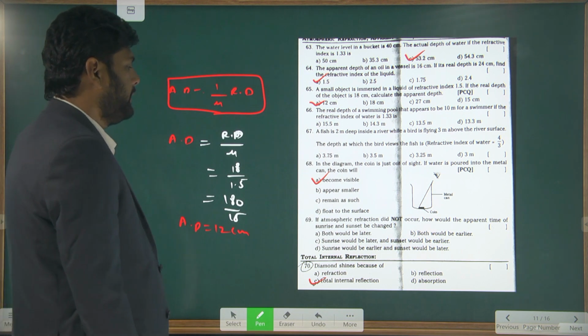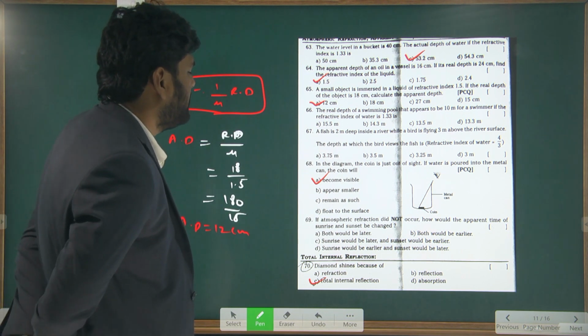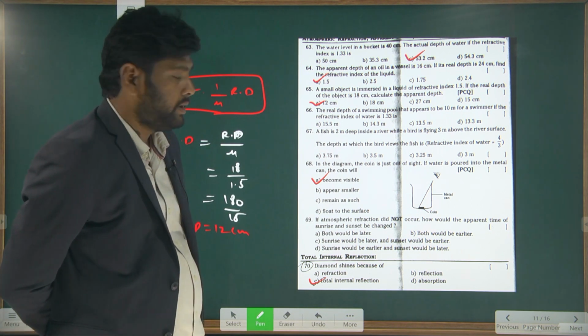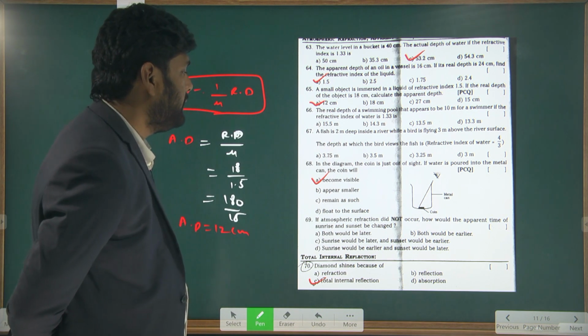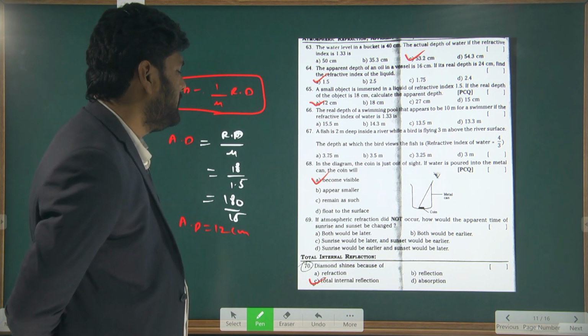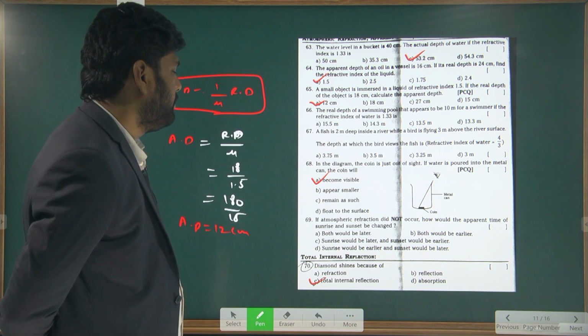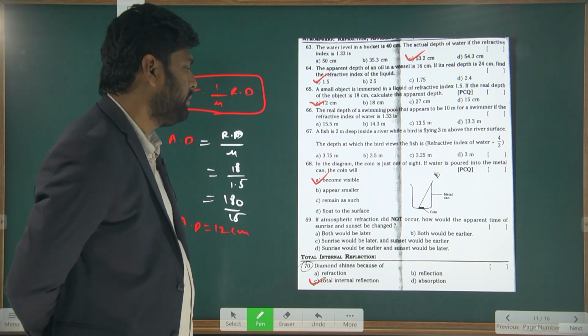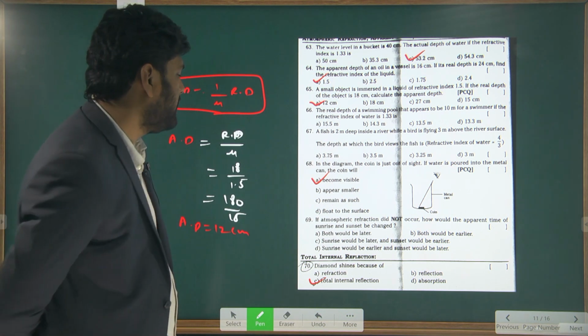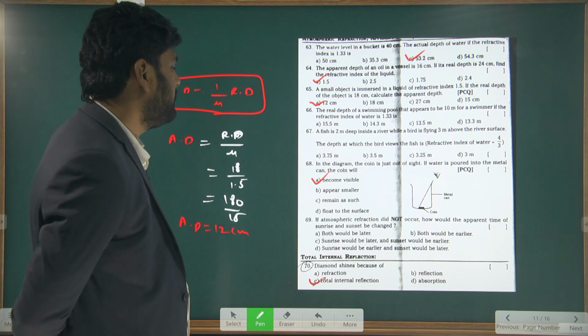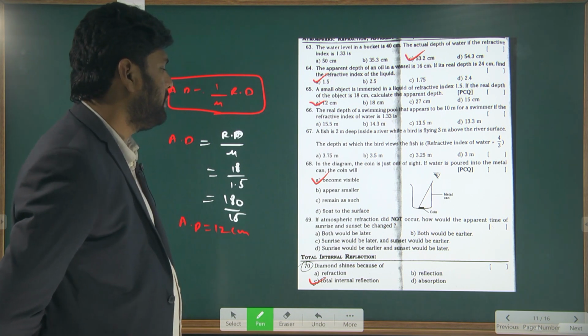Okay. Next, if atmospheric refraction did not occur, how would the apparent times of sunrise and sunset be changed? Both would be later, both would be earlier, or sunrise would be later and sunset would be earlier. So tell me.